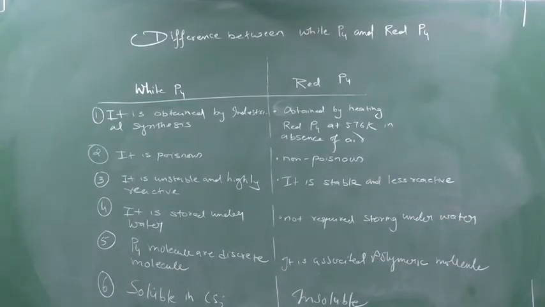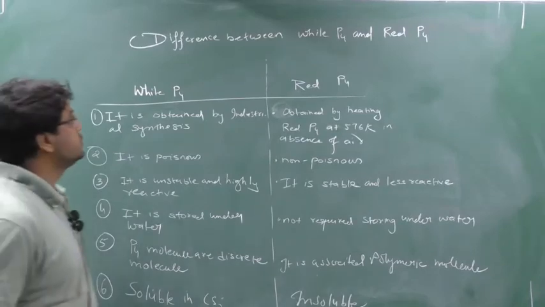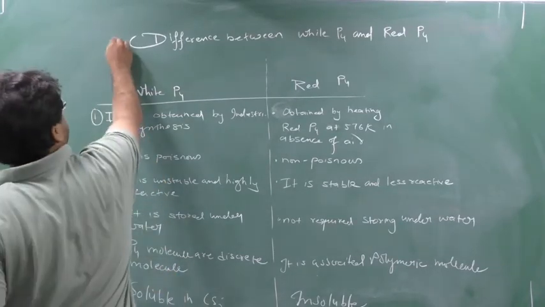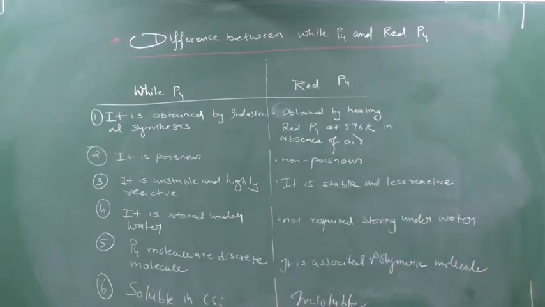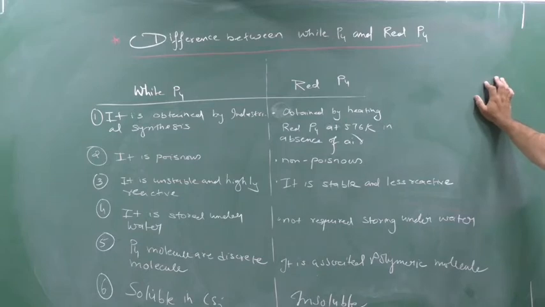So see here, this is the next question: difference between white phosphorus and red phosphorus. This question has also been asked in exams. So you can write down this. Either they will ask to write a short note on white phosphorus or red phosphorus. This is a very good question, and they can ask it for 2 marks. See here.